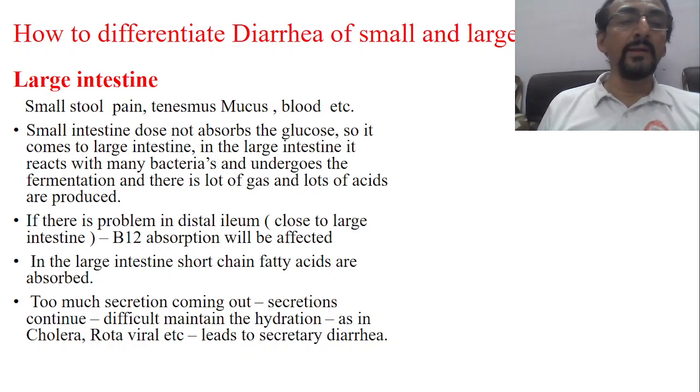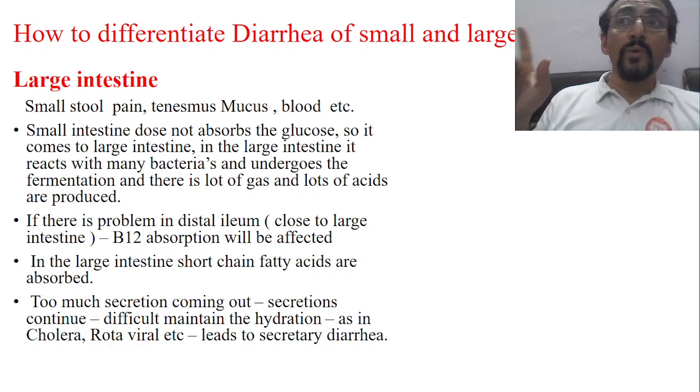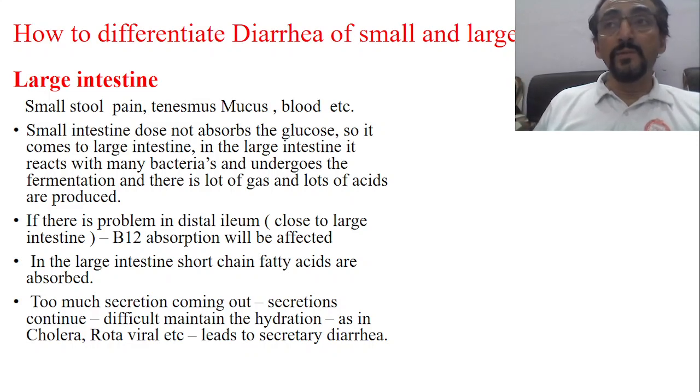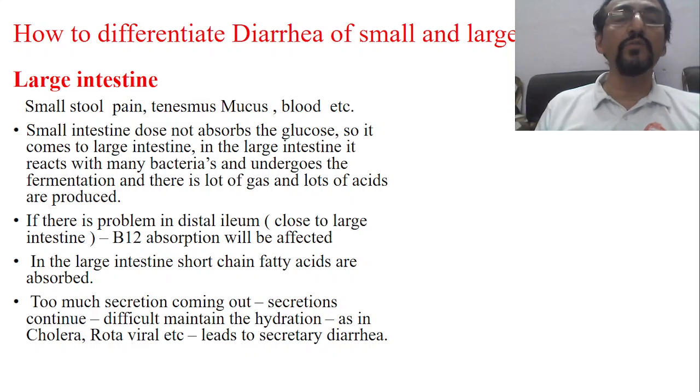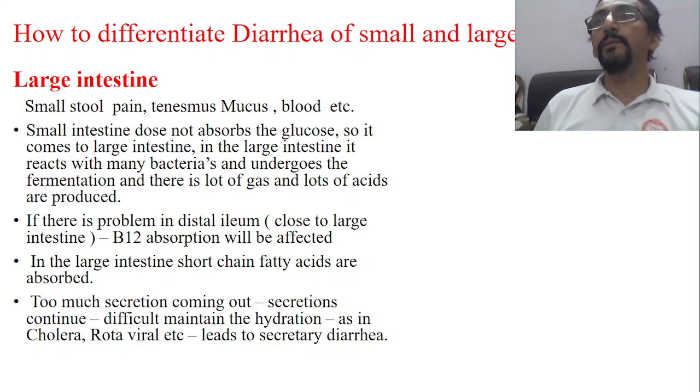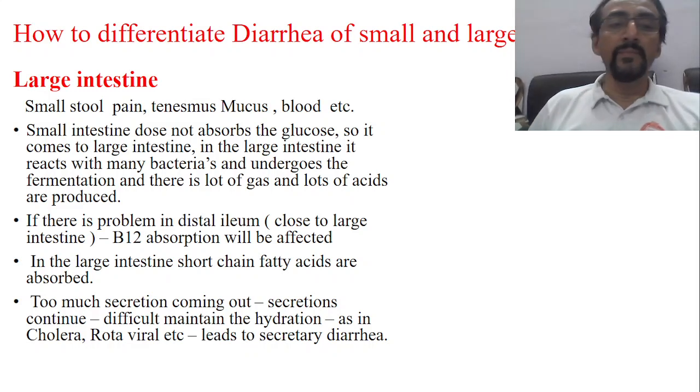Secondary anemias will be there. So one, from the large intestine a large amount of water gets absorbed. Second, from the large intestine some amount of B12 also gets absorbed. And third, as I told earlier, some short chain, not long chain, fatty acids also get absorbed. So these are the only three functions as far as absorption of food materials is concerned in the large intestine.